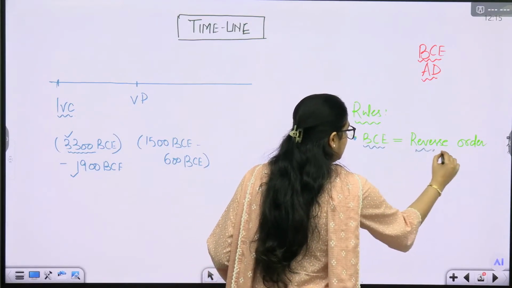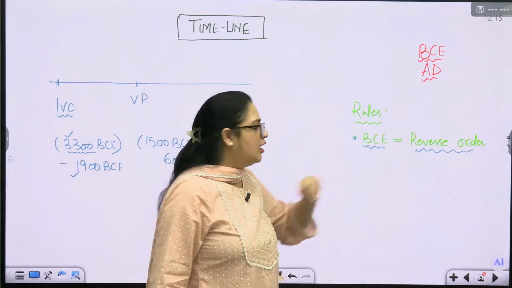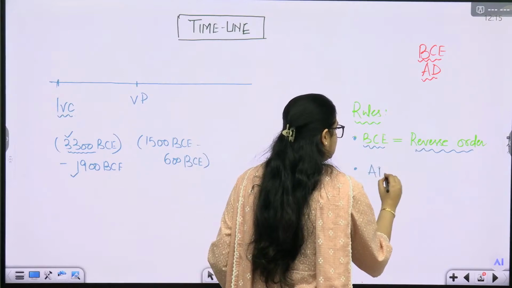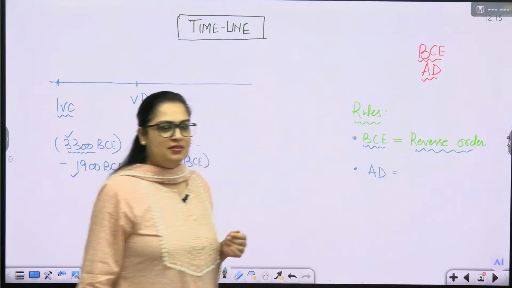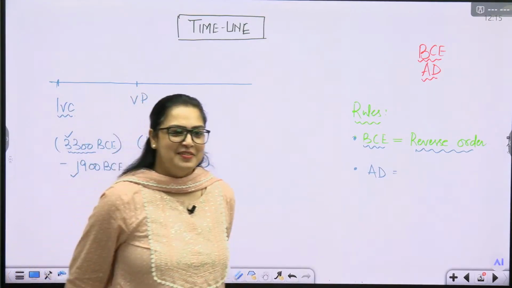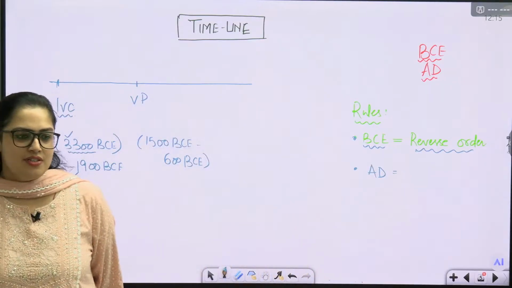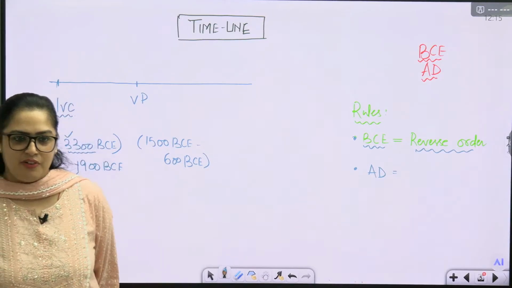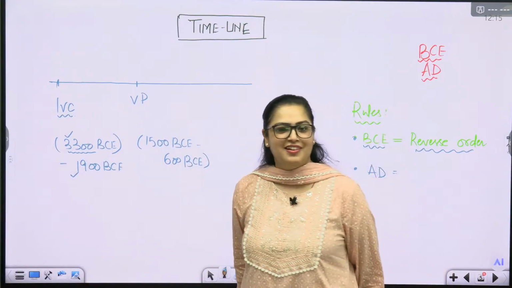So rule number 1: BCE. Whenever we say a timeline is before Common Era, it means reverse order. Rule number 2 says that when we move from BCE to AD, what is AD? Anno Domini. What language is this? Greek? French? Don't laugh at each other. Your turn will also come. At least try.